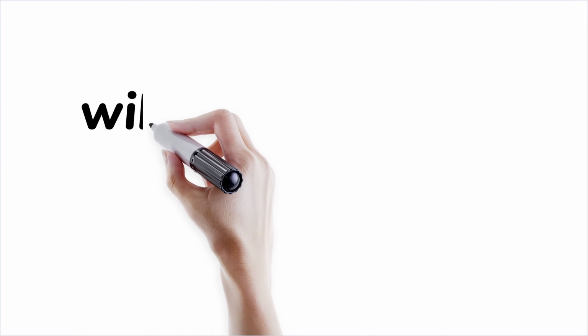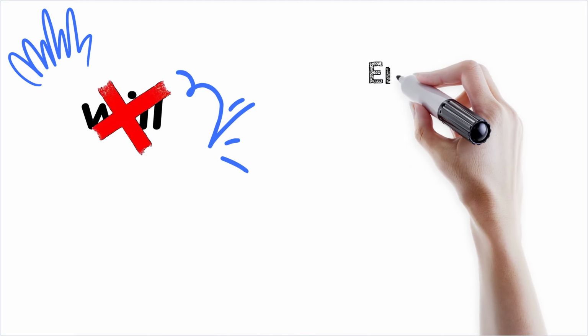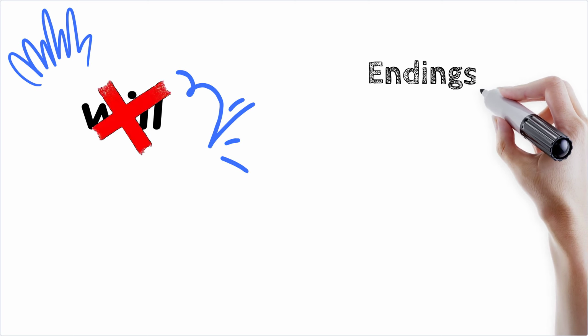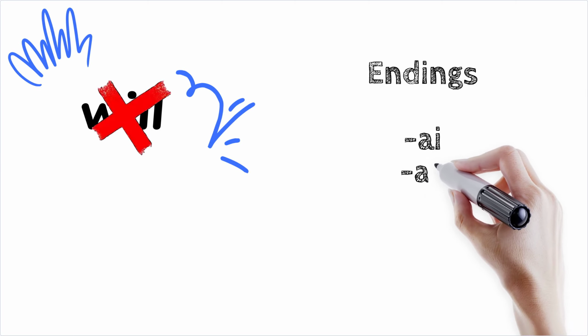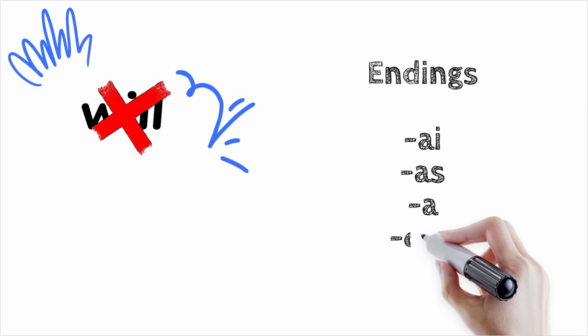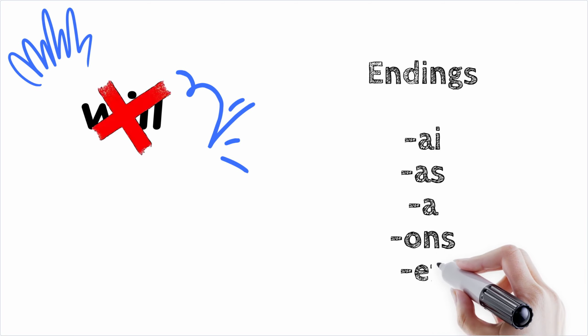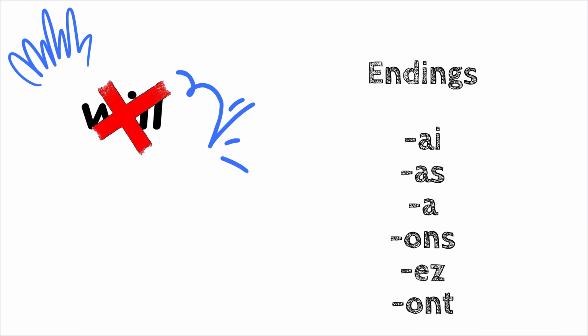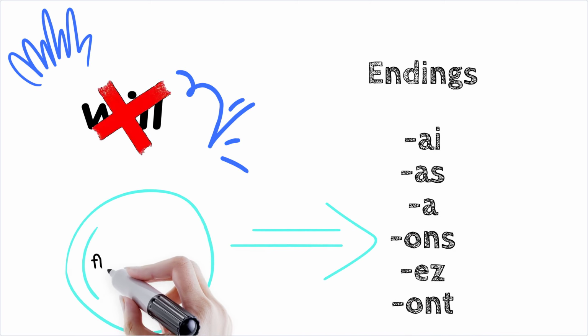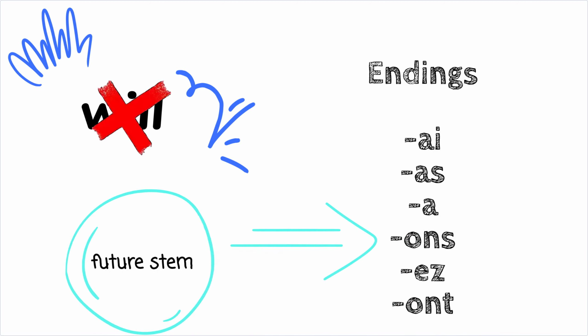As I've already said, in English we use the word will to express the future tense. However, in French, there is no word for will, so we cannot just make a direct translation. Instead, we're going to have to add some endings onto the end of our verbs. And our endings are as follows: AI, AS, A, ONS, EZ, ONT. And those endings are going to be added onto the end of what we call the future stem. So the future stem of the verb.